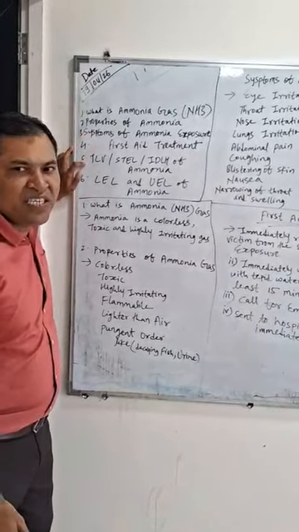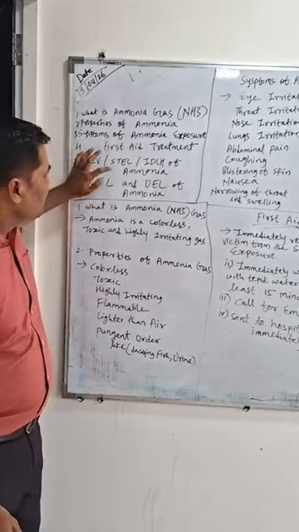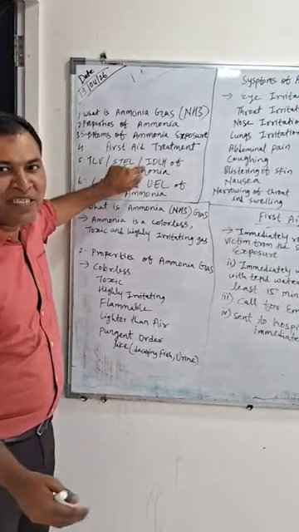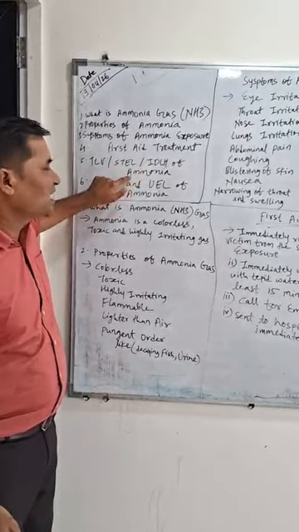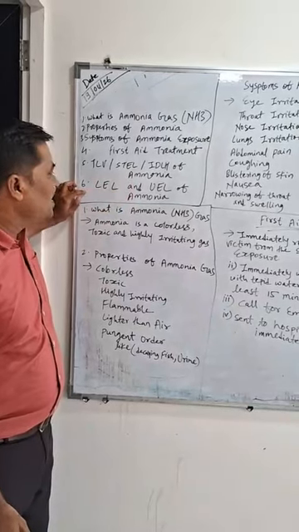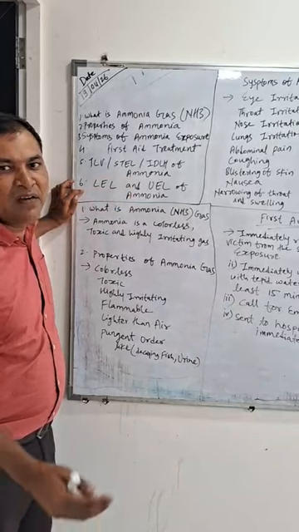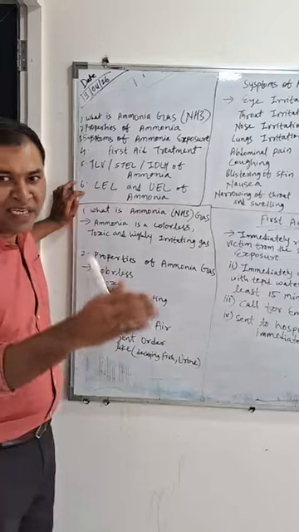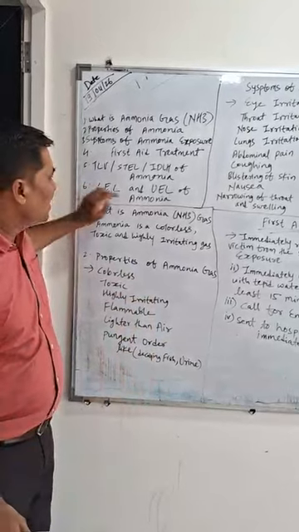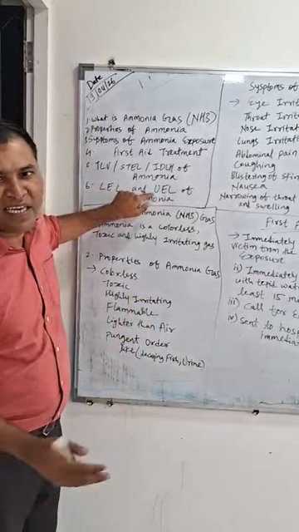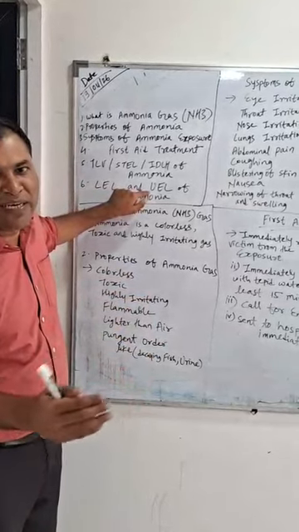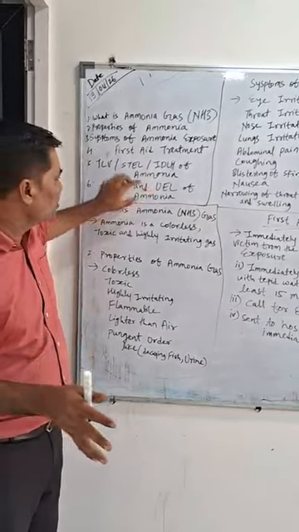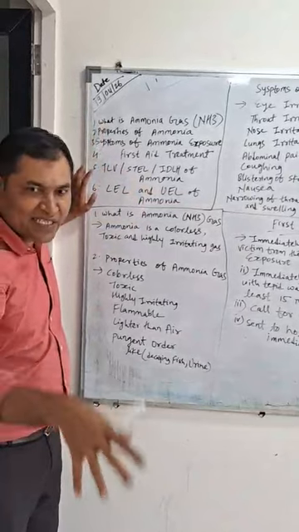We'll also discuss TLV, threshold limit value, STEL, short term exposure limit, and IDLH, immediately dangerous to life and health of ammonia gas. And after that we'll discuss LEL, lower explosive limit, and UEL, upper explosive limit, the percentage level by volume in air. So these are the things which we'll discuss in this video.